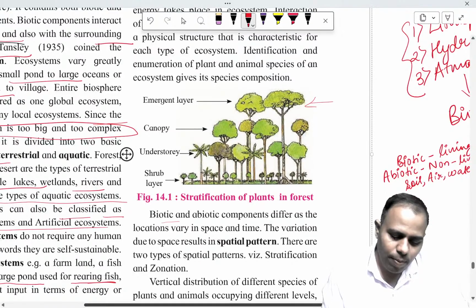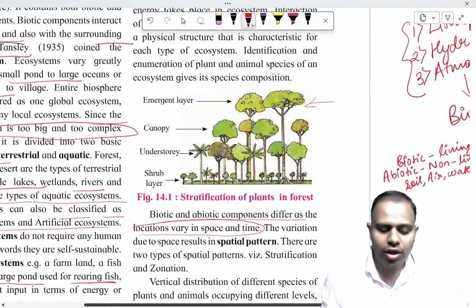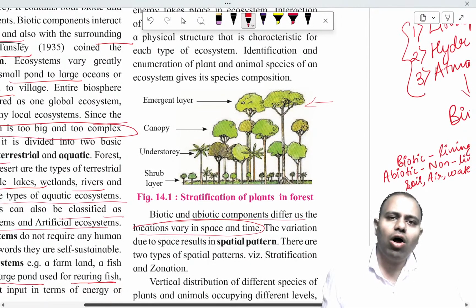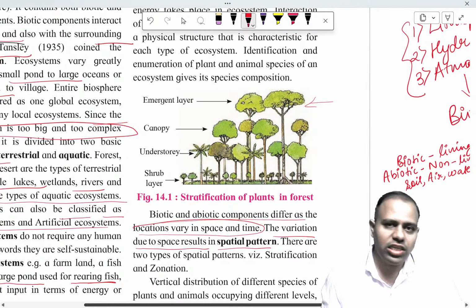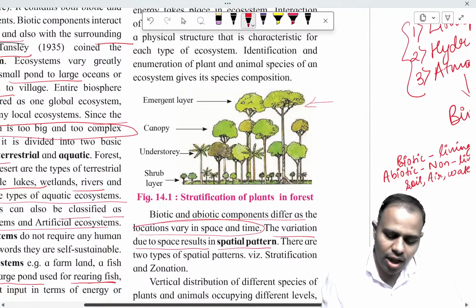The biotic and abiotic components differ as the location varies in space and time. So whatever biotic or abiotic components are present in an ecosystem may be different depending on the presence of different kinds of time, food, and space available. Thus, the variation that is attained here is called spatial pattern, and there are two types of spatial pattern here. First is stratification and second is zonation.